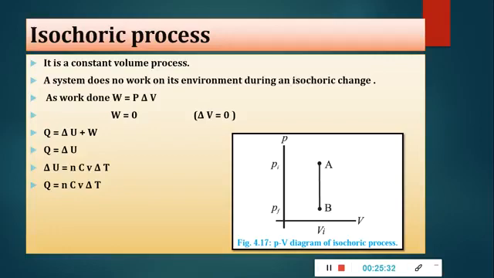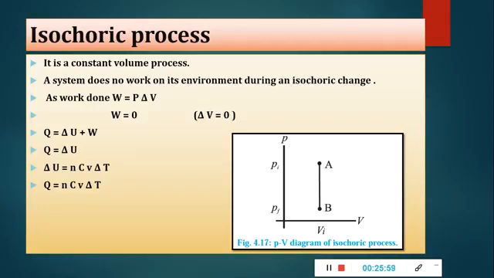For an isochoric process, delta V equals 0, so no work is done, and from the first law of thermodynamics, delta U equals Q. This means that for an isochoric change, all the energy added in the form of heat remains in the system itself and causes an increase in its internal energy. Also, since its volume is unchanged, no work is done.